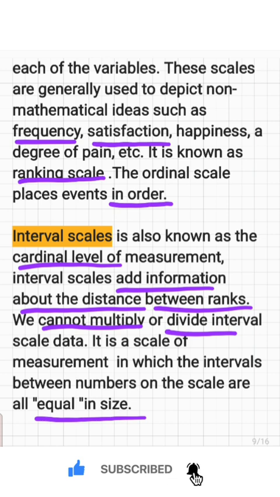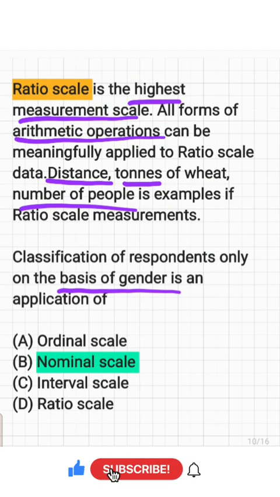And interval scale is known as the cardinal level of measurement actually. And interval scales add information about the distance between ranks. But in this scale, we cannot multiply or divide interval scale data. And it is a scale of measurement in which the intervals between numbers on the scale are all equal in size. That is really important. And ratio scale is the highest measurement scale, because all forms of arithmetic operations can be done with this scale, and distance, tons of weight, number of people are examples. And so here the classification of respondents only on the basis of gender is an application of nominal scale.